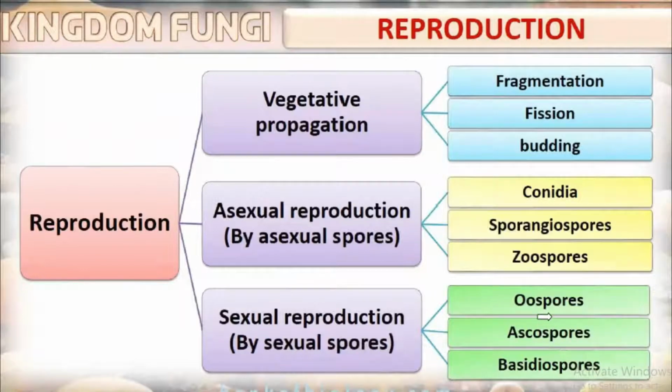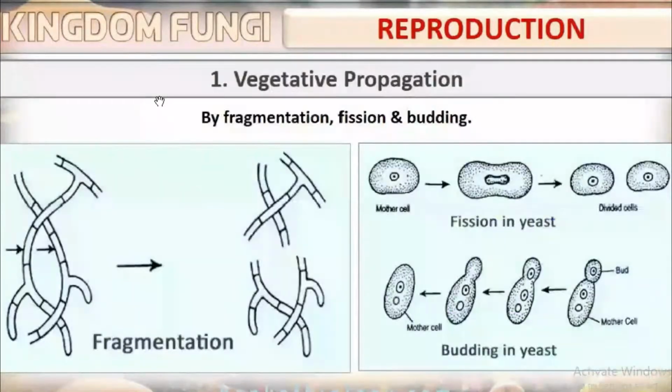These spores are different in different classes of fungi. So based on their classification, the spores are different. Okay. Vegetative propagation by fragmentation, fission, and budding.